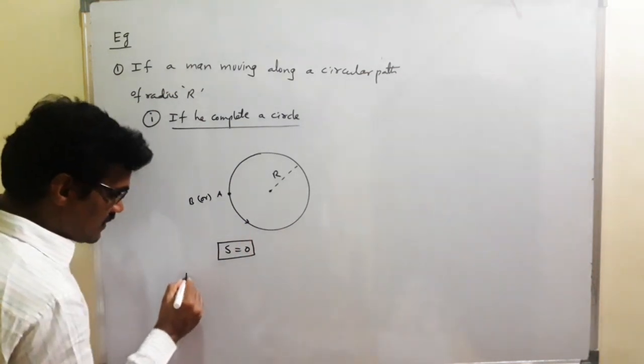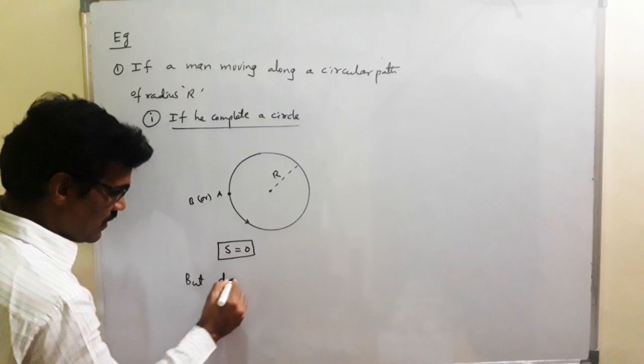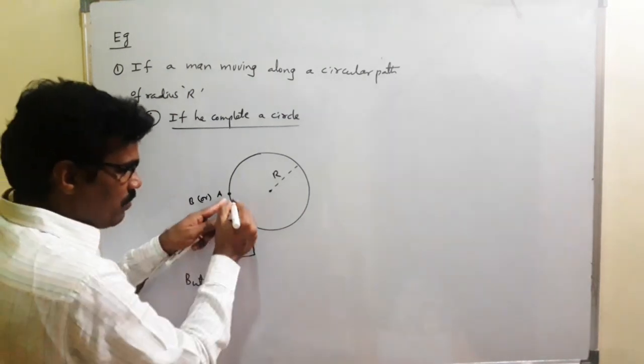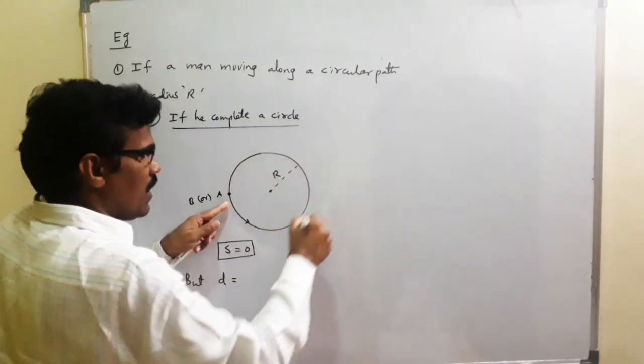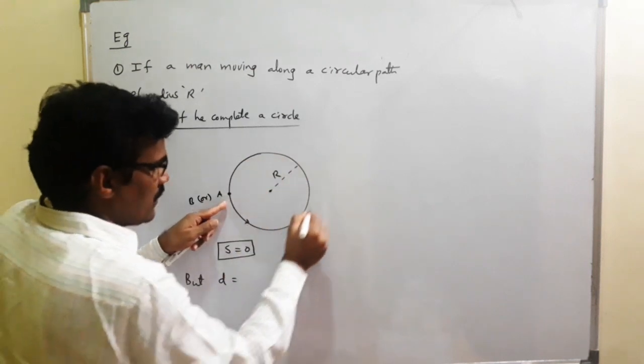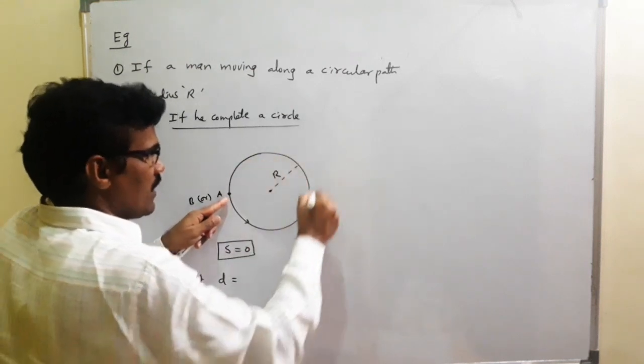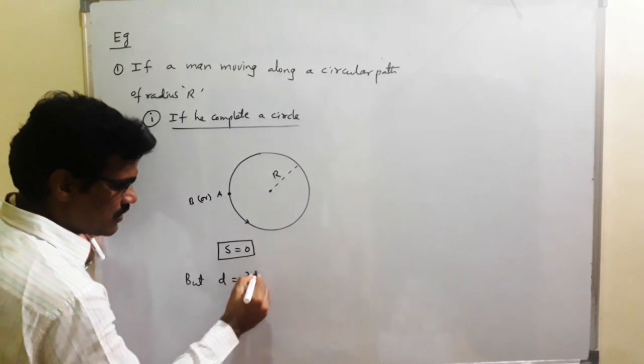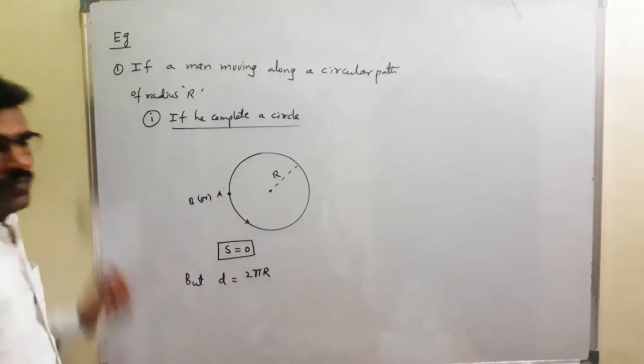But here, distance traveled is the length of the path covered. The length of the path covered is nothing but the perimeter of the circle, which is equal to 2 pi r.